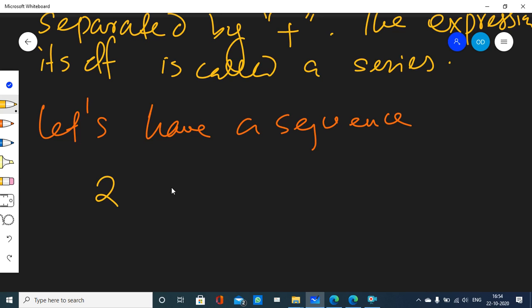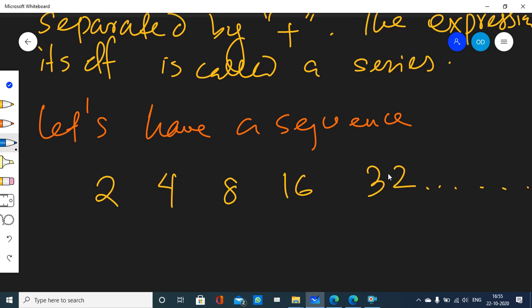Let's say 2, then 4, then 8, then 16, then 32, and so on. Okay, so it is a sequence. As you can see here, I am multiplying 2 with one term to get to the next term. 2 to 4, 4 to 8, 8 to 16, 16 to 32. Now, what is a series?